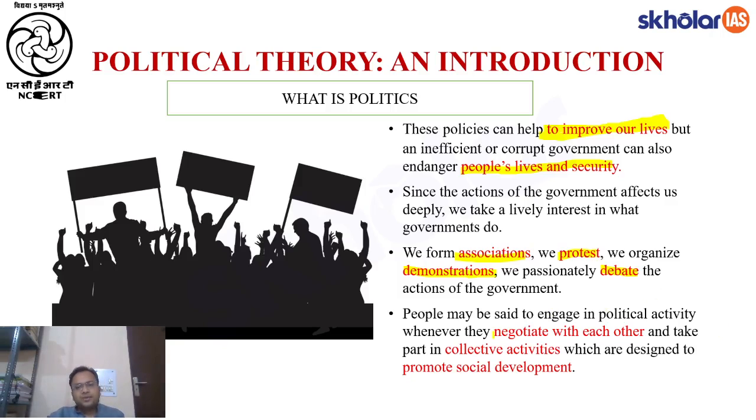So you see that what is happening in this process is that we are negotiating with each other. Initially we negotiated with each other as citizens to make a government. Once the government is formed, we undertake collective activities to make the government focus on promotion of social development. So ultimately this negotiation is going on. And why is this negotiation going on?